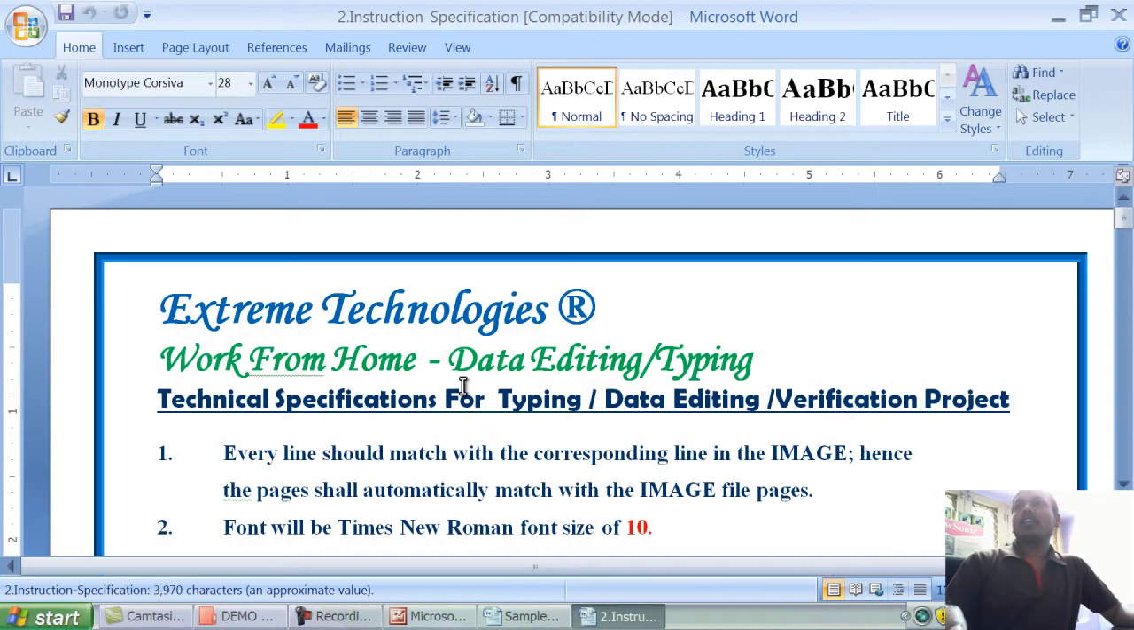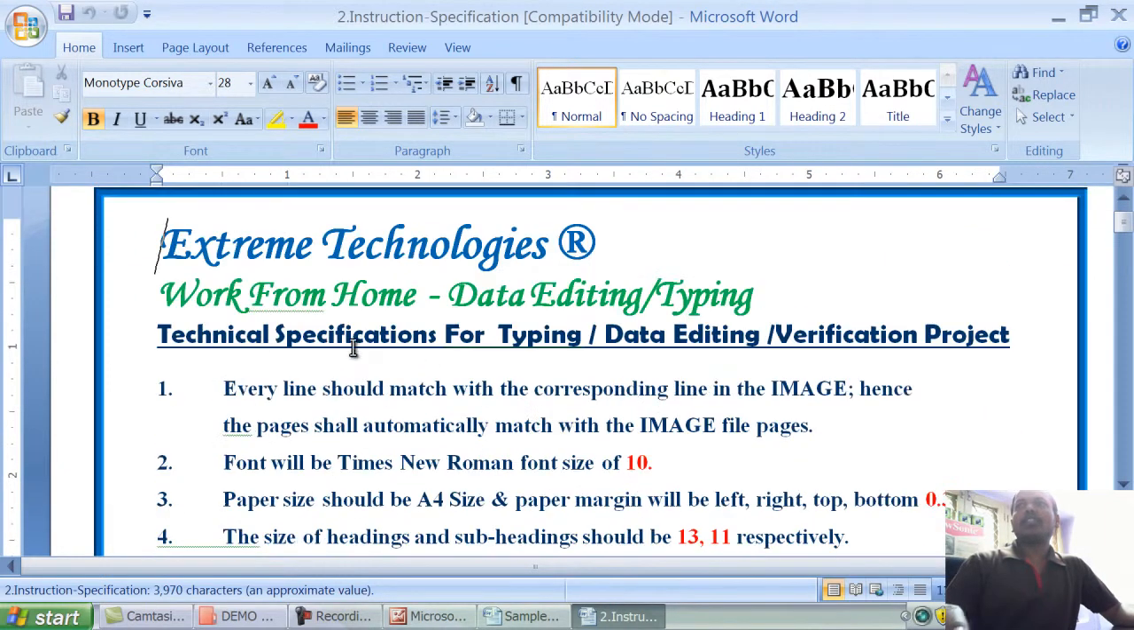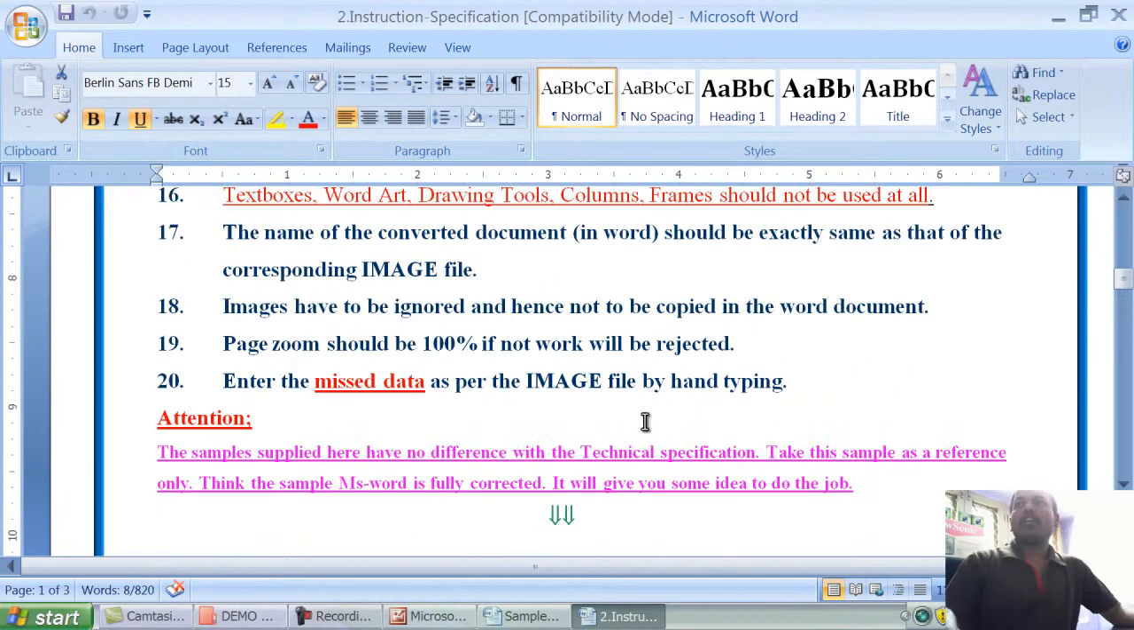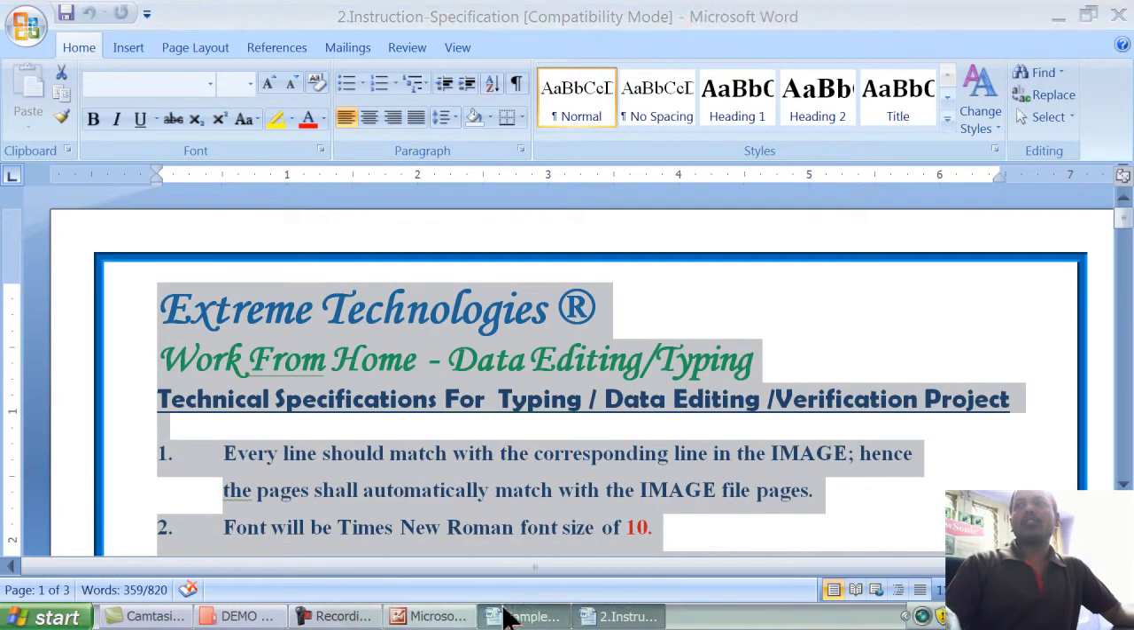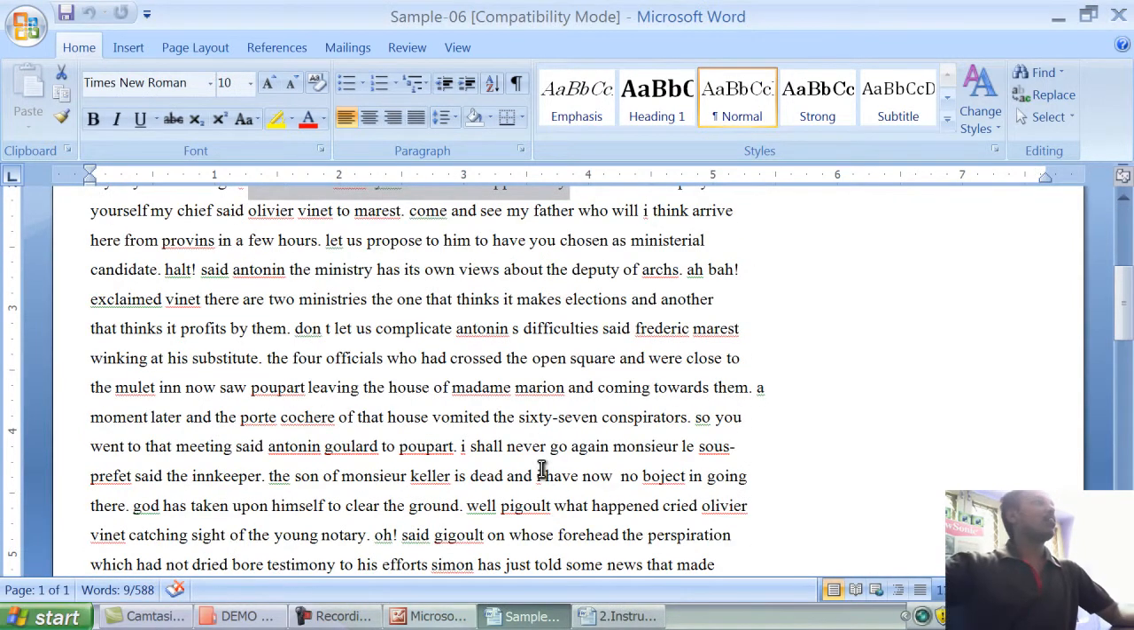See here, this is the technical specification sheet for the data editing, typing and verification project. Here we provide you 20 points. If you apply these 20 points to this Word document, this output automatically comes out. No need to correct anything from the customer side.